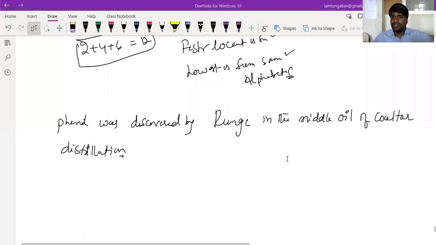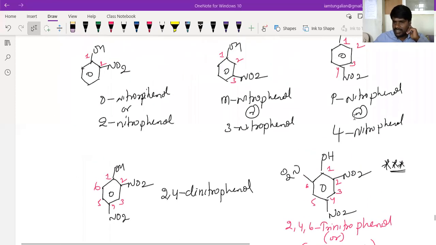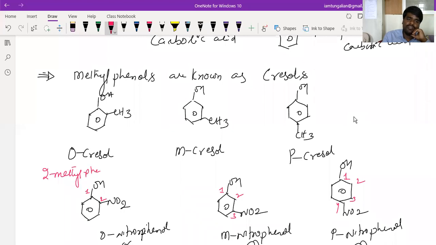I'll send the PDF. Let me tell you what I was discussing there. The IUPAC name of this particular compound is 2-methyl phenol. As per IUPAC, you call this 3-methyl phenol, and this you call 4-methyl phenol.